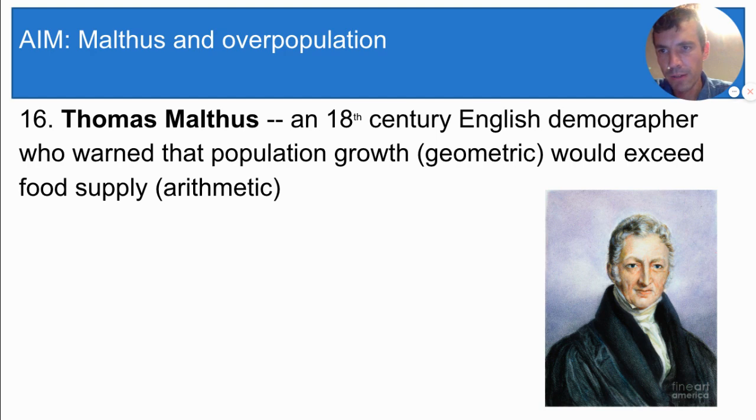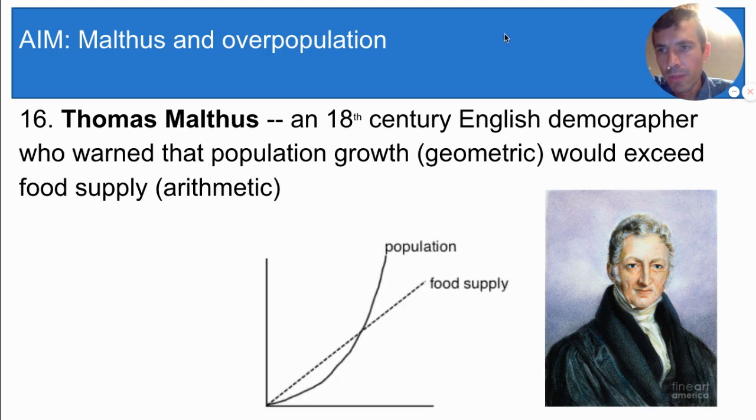Malthus lived in England during the Industrial Revolution, and as you learned earlier, there was a huge population growth in England at this time because of the agricultural revolution. Malthus saw the population growth and he got very worried. He was worried because the population was growing geometrically or exponentially, but the food supply was growing arithmetically or linearly.